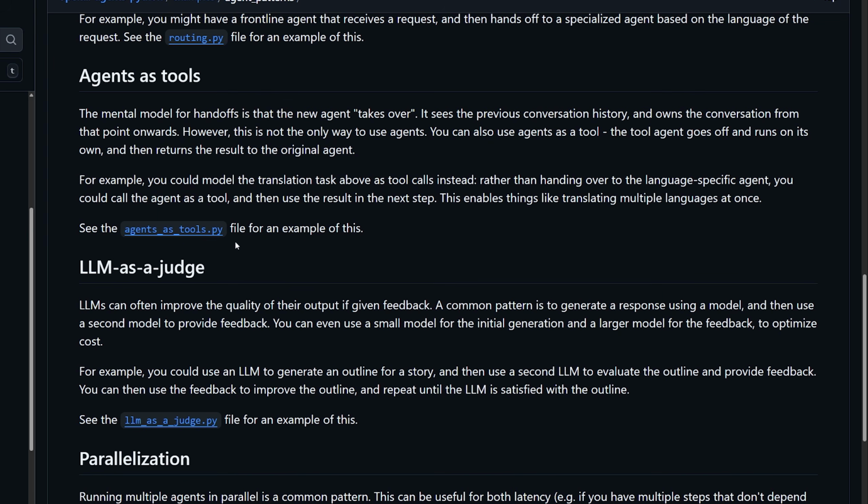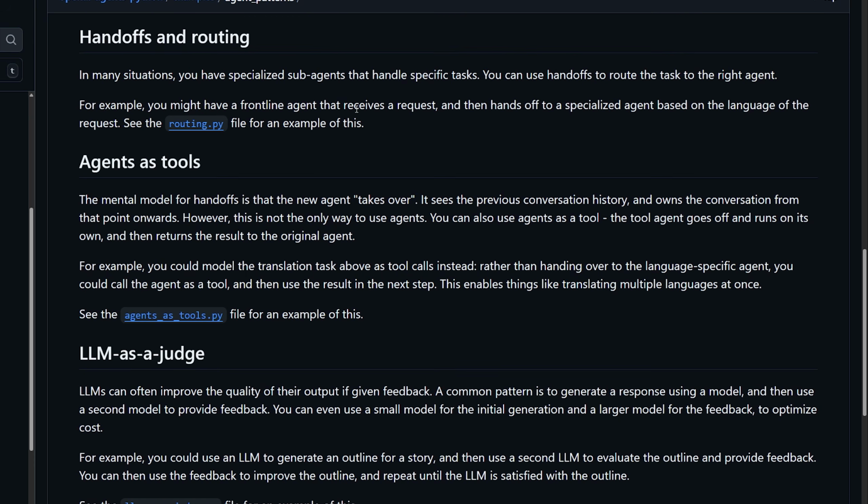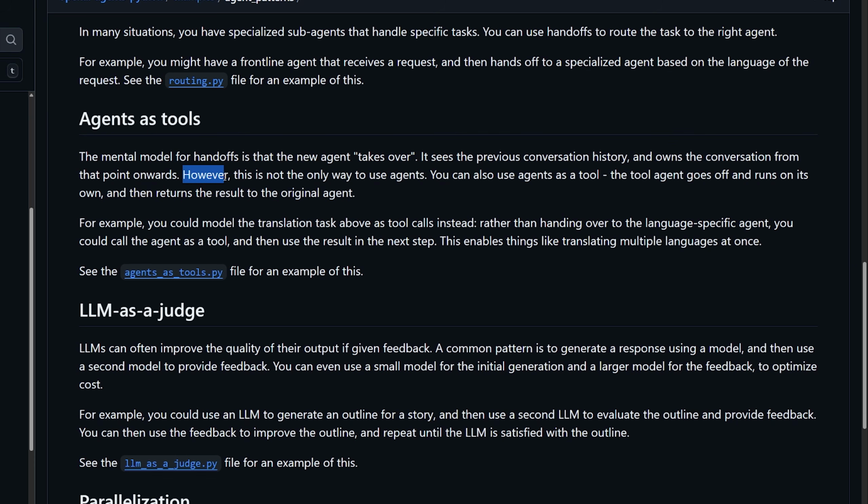So pretty cool. Another cool thing that you can do is use agents as tools. The mental model for handoffs is that the new agent takes over. It sees the previous conversation history and owns the conversation from that point onwards. So what that means is that if you ever look at the traces for the handoffs that we've done before, whenever it hands off to the next agent, the agent doesn't return back to the previous agent. It inherits all the conversation history of all the previous agents and then just takes over from there, okay?